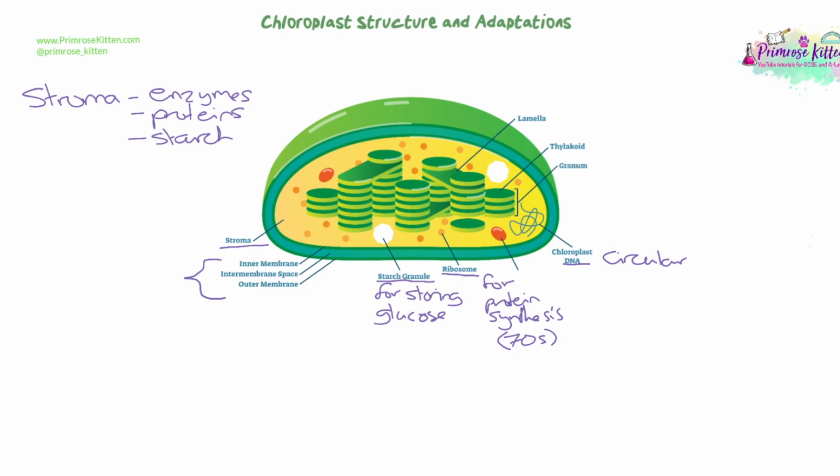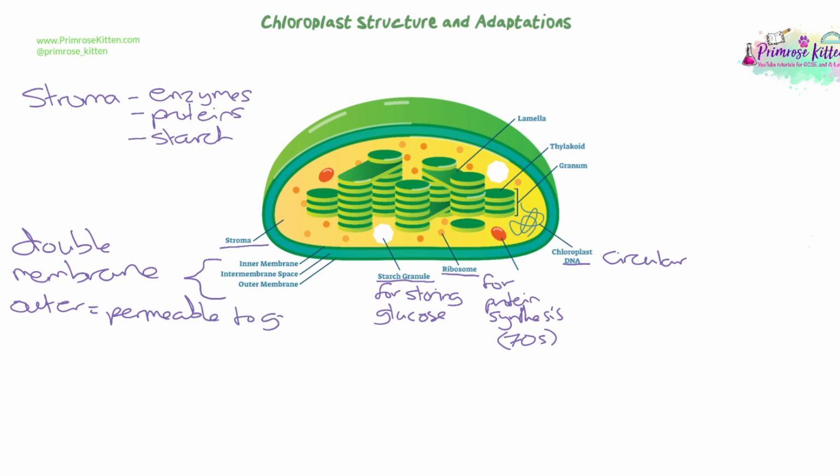The double membrane that you can see around the outside is also evidence for that fact. So at one point they would have been engulfed into a cell in a vesicle, and that's what created that double membrane. So we have an inner membrane, the outer membrane, and then the space between those two, which is just known as the intermembrane space. These are important, and again, much like the cell membrane, they work to control what substances come in and out of the organelle.